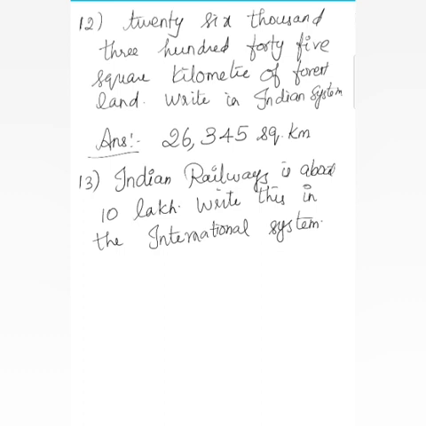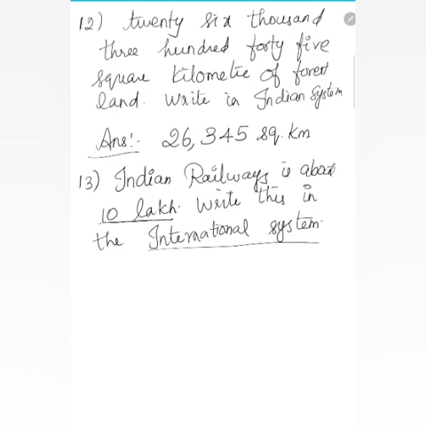Write this in the international system. What is 10 lakh? It is in the Indian system, but they ask for the international system. How will you write this 10 lakh?